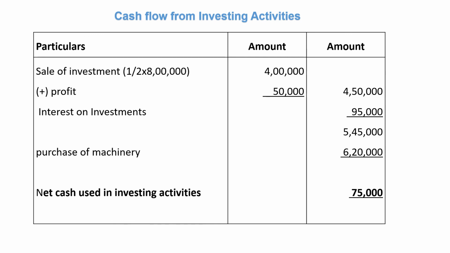It will come to 5,45,000. This amount is inflow of cash. Purchase of machinery during the year 6,20,000. The difference between inflow of cash and outflow of cash is equal to 75,000. This amount is treated as net cash used in investing activities.